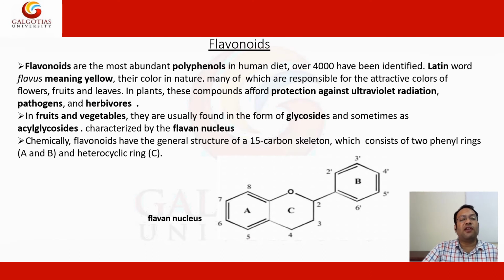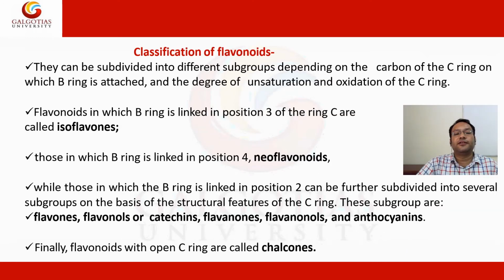Flavonoids. As you know, flavonoids are the most abundant polyphenols in the human diet. Over 4,000 have been identified. The name comes from the Latin word flavus, meaning yellow. They are responsible for the colors of flowers, fruits and leaves, and for protection against ultraviolet radiation, pathogens, and herbivores. In fruits and vegetables they are often found as glycosides. Chemically, flavonoids have a general structure of a 15-carbon skeleton which consists of 2 phenyl rings, A and B, and a heterocyclic ring. This is the flavan nucleus.